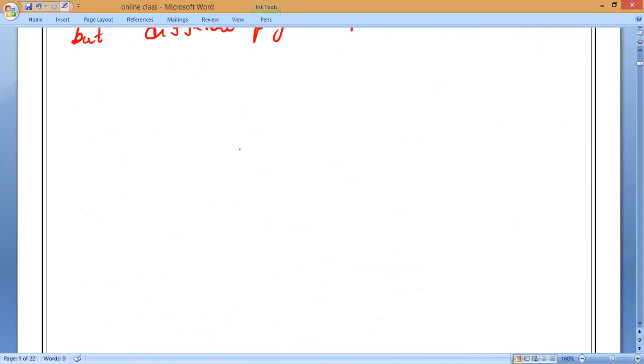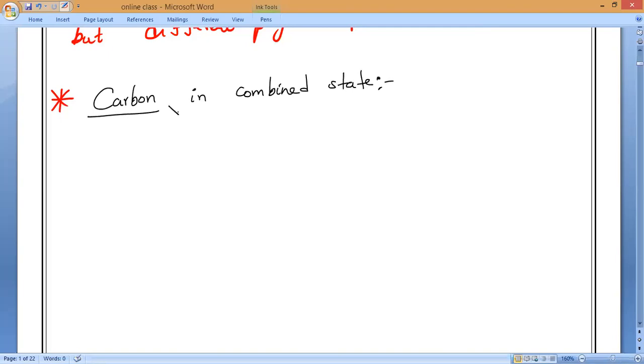So now carbon in combined state, which we already know, even we studied. Carbon in combined state is present both inside the earth crust and above the earth crust also. The percentage is small, but you can notice it is present in a combined state. So basically, what are the compounds present in carbon?